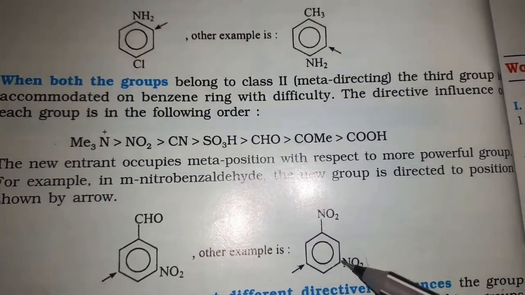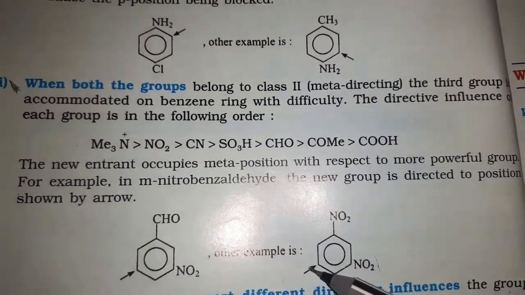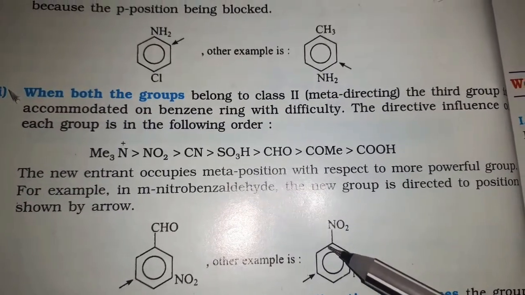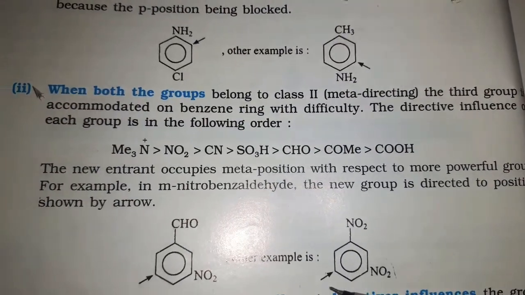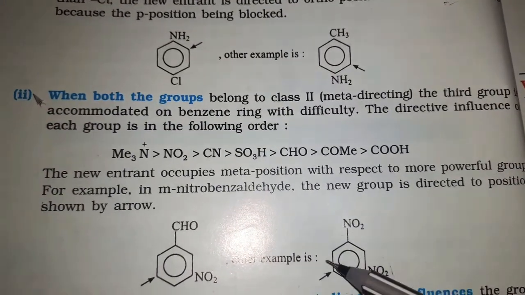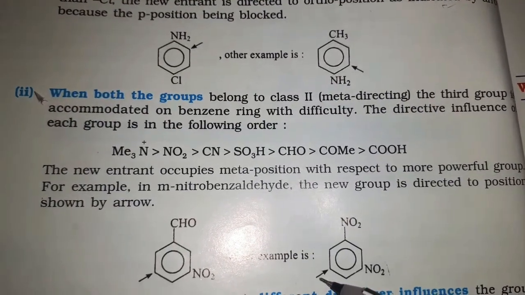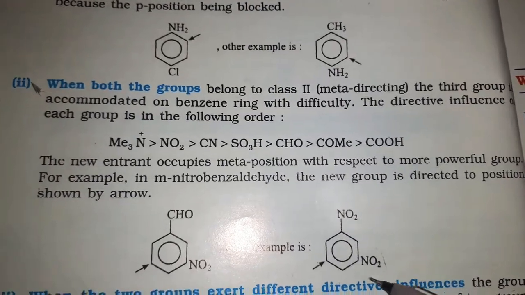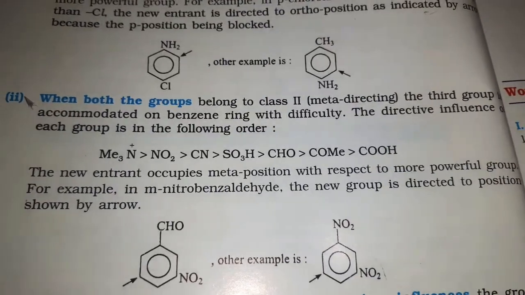With respect to this NO2 group, this is ortho and meta, so the third substituent may get attached here. But from the other side, ortho and meta, the meta position is blocked, so here also we have only one chance. Hope you understood. You may consider this other NO2 also, friends. This is ortho and meta. This meta position is free, so the third substituent may get attached at this position, but from the other side the meta position is blocked, so we have only one chance, and that is this. Hope you understood the class 2, friends.